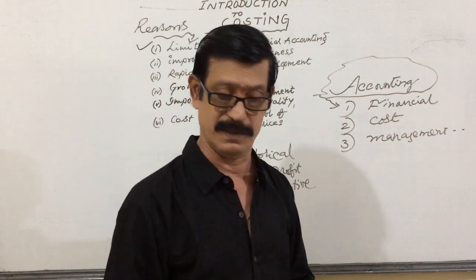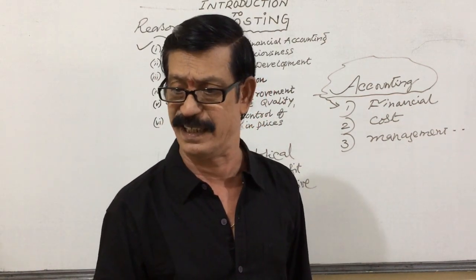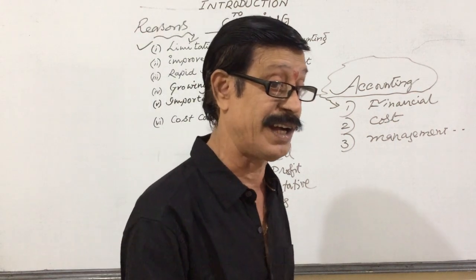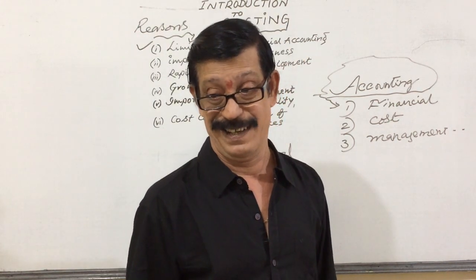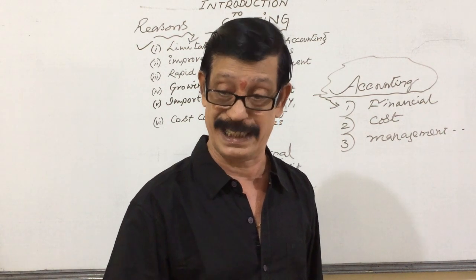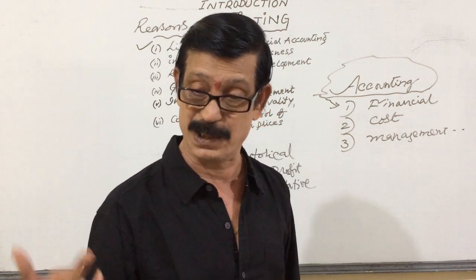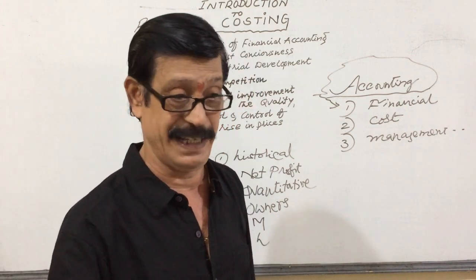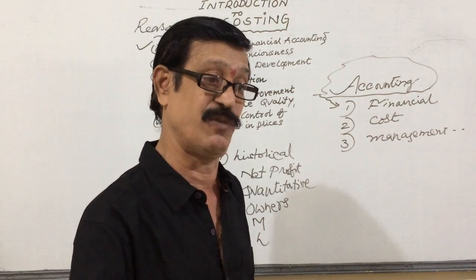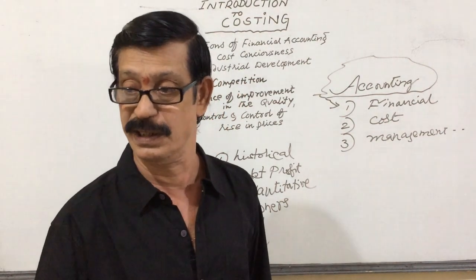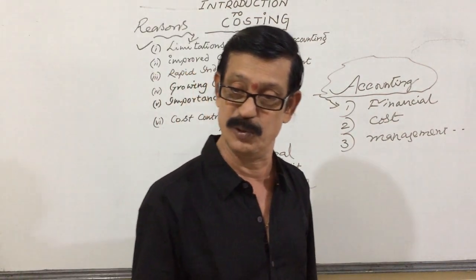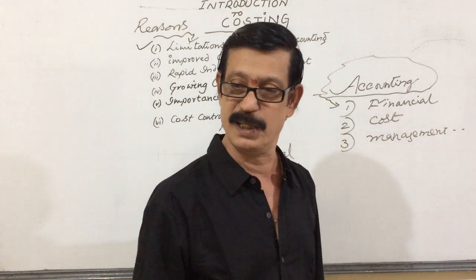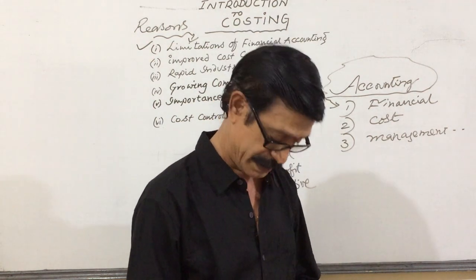Next, labor cost. Whatever we paid as wages or salaries, that is recorded. Whether we paid according to their work or not, we don't know. Whether the workers are working to their capacity and efficiency, we don't know. Actually, a laborer, a worker, can produce 100 units in 1 hour, but he is producing only 80 units or 70 units. Why? We don't know. Just whatever we paid, that is recorded. There is no proper control on labor.